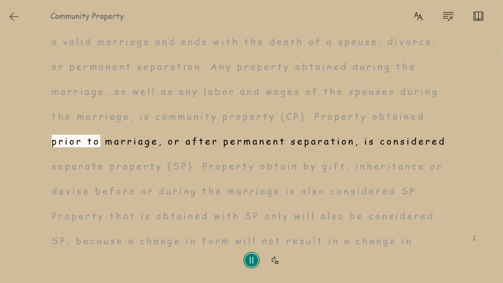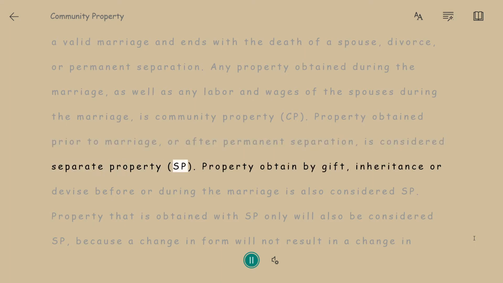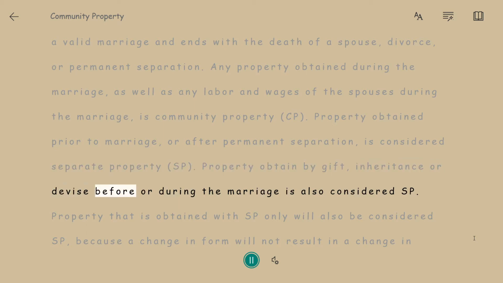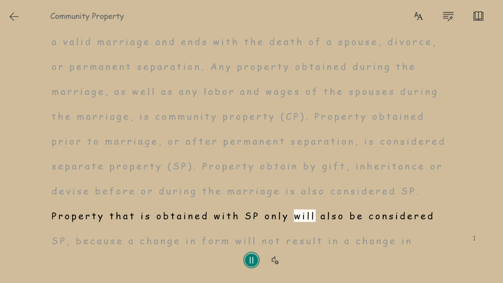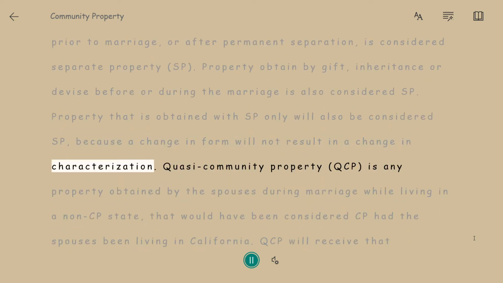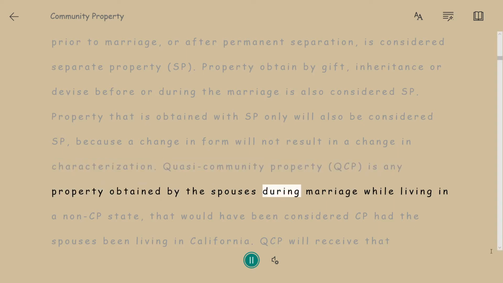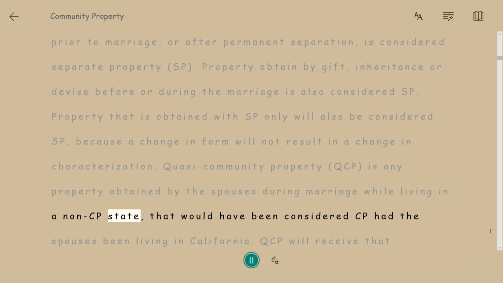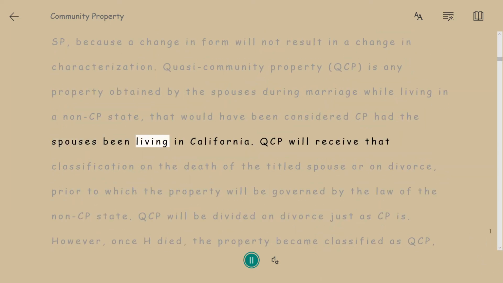Property obtained prior to marriage, or after permanent separation, is considered separate property, SP. Property obtained by gift, inheritance, or devise before or during the marriage is also considered SP. Property that is obtained with SP only will also be considered SP, because a change in form will not result in a change in characterization. Quasi-community property, QCP, is any property obtained by the spouses during marriage while living in a non-CP state that would have been considered CP had the spouses been living in California.